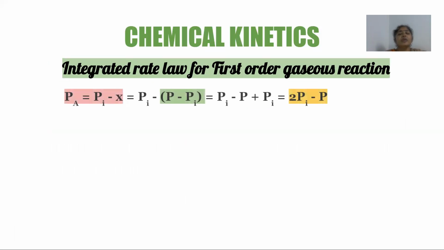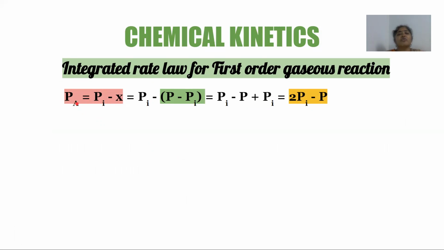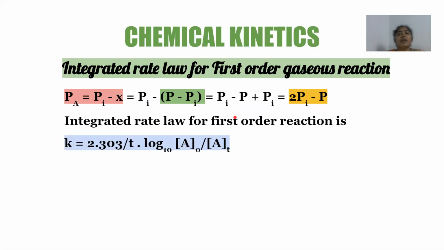Now, I can write down an expression for the final pressure of A after time T. We had assumed that the pressure of A decreases by an amount X. So if initial pressure of A is Pi, then I get Pi minus X. But just now we have seen what X is. X is nothing but P minus Pi. So when I substitute this and simplify, I get Pi minus P plus Pi, which is equal to 2 Pi minus P, right?